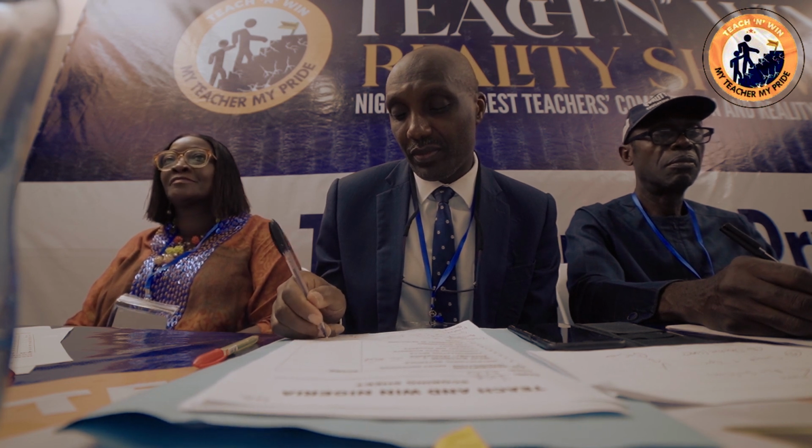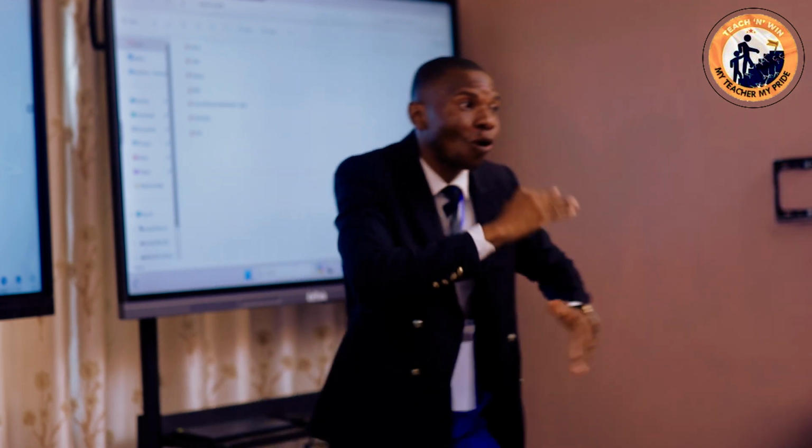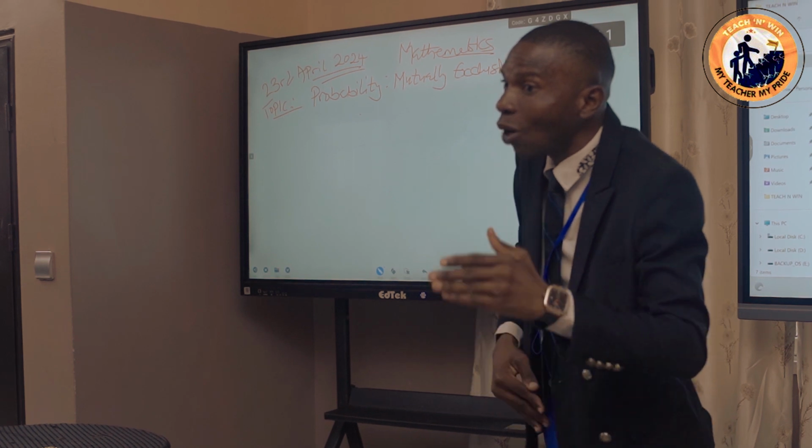And that is called what? Mutually exclusive events. When you have events that cannot occur at the same time, or cannot occur simultaneously, you call it a mutually exclusive event.